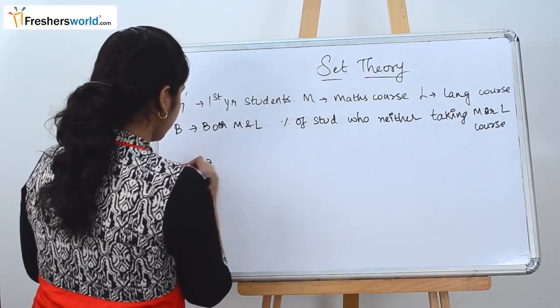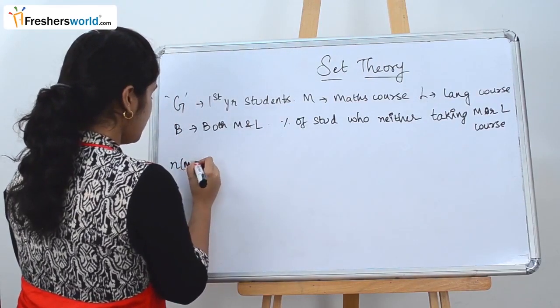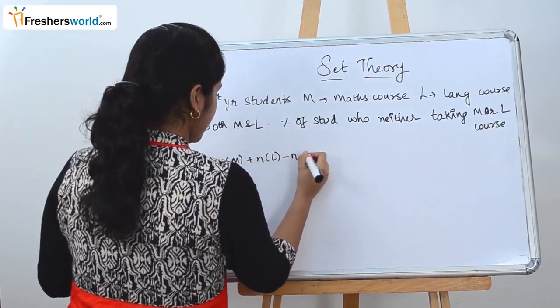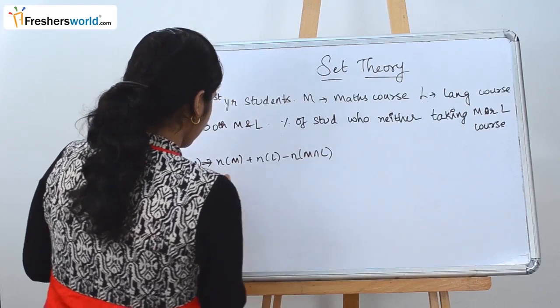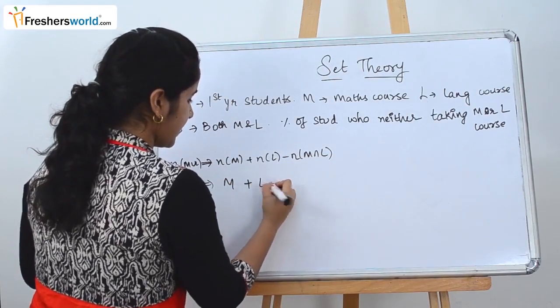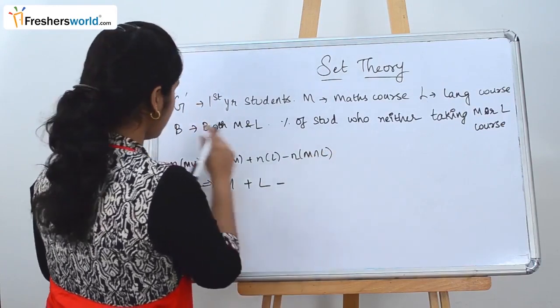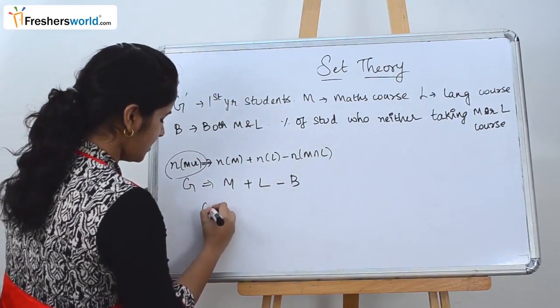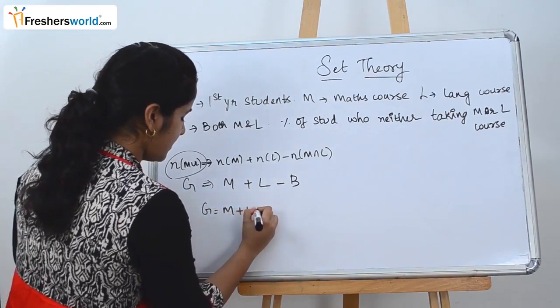Which is N of M union L is equal to N of M plus N of L minus N of M intersection L. Here N of M is M, N of L is L, and N of M intersection L is B. So this is nothing but G. So G is equal to M plus L minus B.